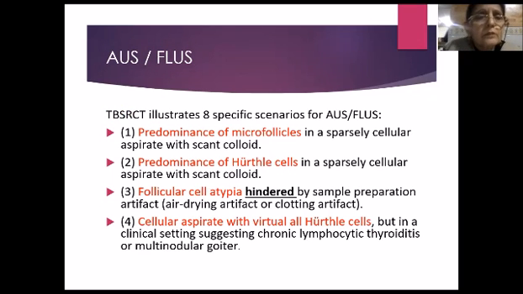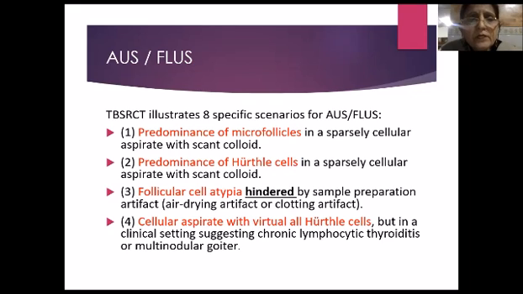Thyroid. The Bethesda system for reporting thyroid cytology illustrates 8 specific scenarios for OSFLOS. First one is when there are predominance of microfollicles and the aspirate is rather sparse with scanty colloid.